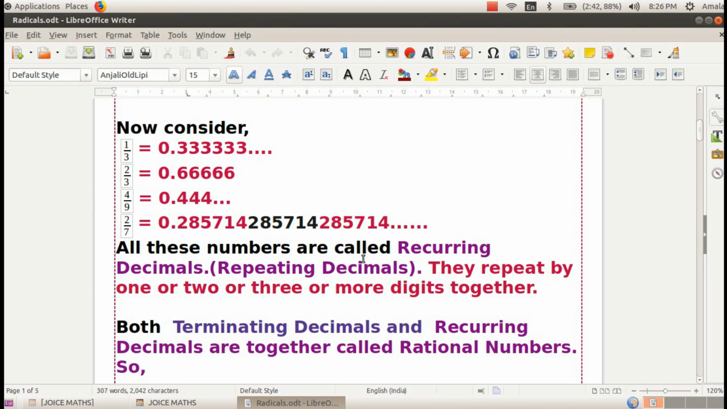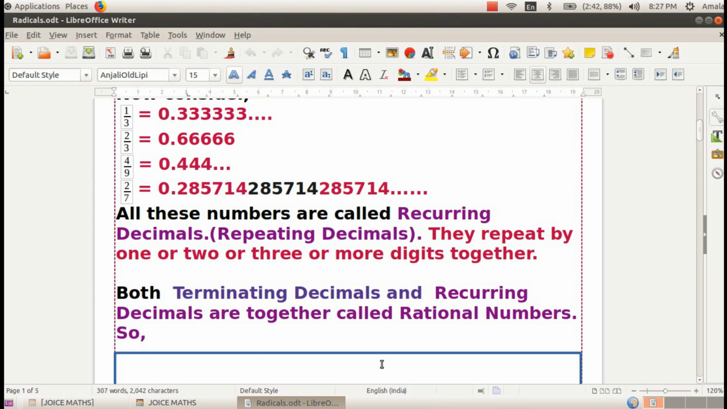All these numbers are called recurring decimals or repeating decimals. They repeat by 1 or 2 or 3 or more digits together. Both terminating decimals and recurring or repeating decimals are together called rational numbers. Once again, both terminating decimals and recurring decimals are together called rational numbers.